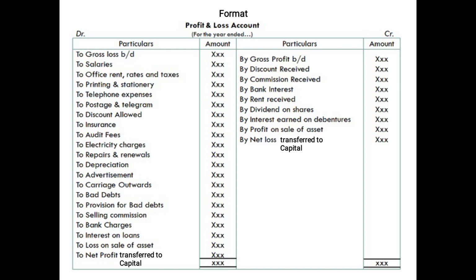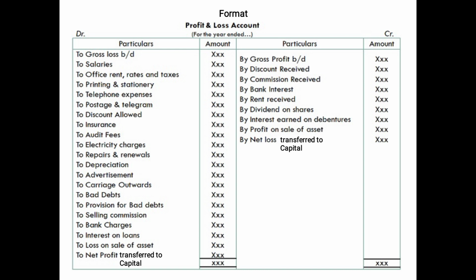And since we have discussed that profit and loss account is a nominal account, therefore on the debit side we will record all the expenses, and on the credit side we will record all the incomes and gains. As you can see, on the debit side we have already discussed what is to be shown. We have written to gross loss brought down. BD means brought down. That means we are copying it, bringing it down from somewhere. And where are we bringing it from? Trading account. And the brought down word is very, very important.